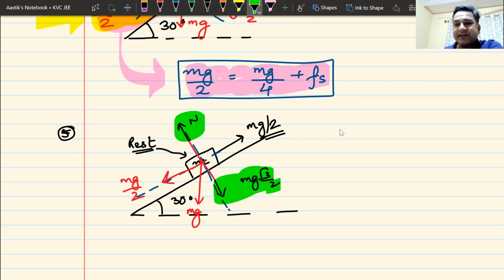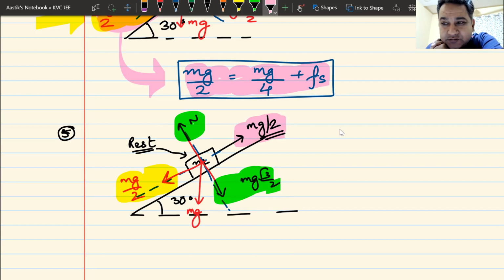Now we see, where does the block want to move? In the downward direction, we have a force of mg by 2. In the upward direction, we also have a force of mg by 2. Both are balancing out each other.